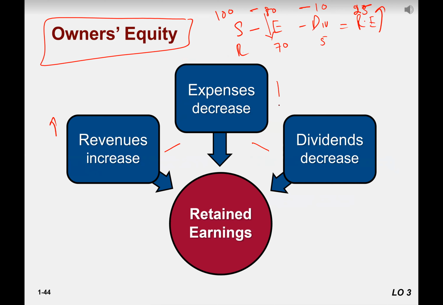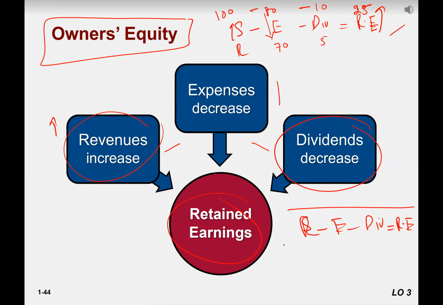If you control the expenses, it means you're going to be increasing the retained earnings. If you increase your promotional activity, marketing activity, your revenue is going to increase. What happened? The retained earnings are going to increase. If you decrease the dividend, the impact is you increase the retained earnings. So that is just the explanation of this: revenue minus expenses minus dividend is equal to retained earning. This is just the equation, nothing, rocket science here.